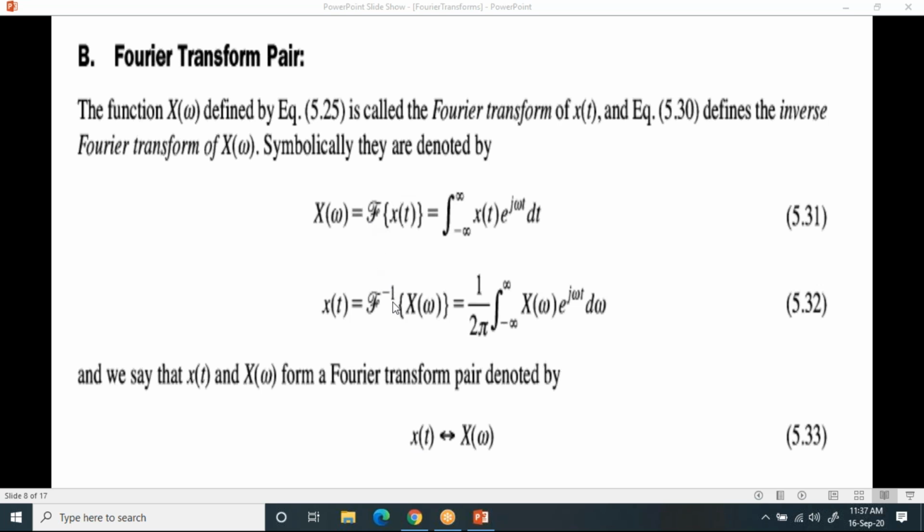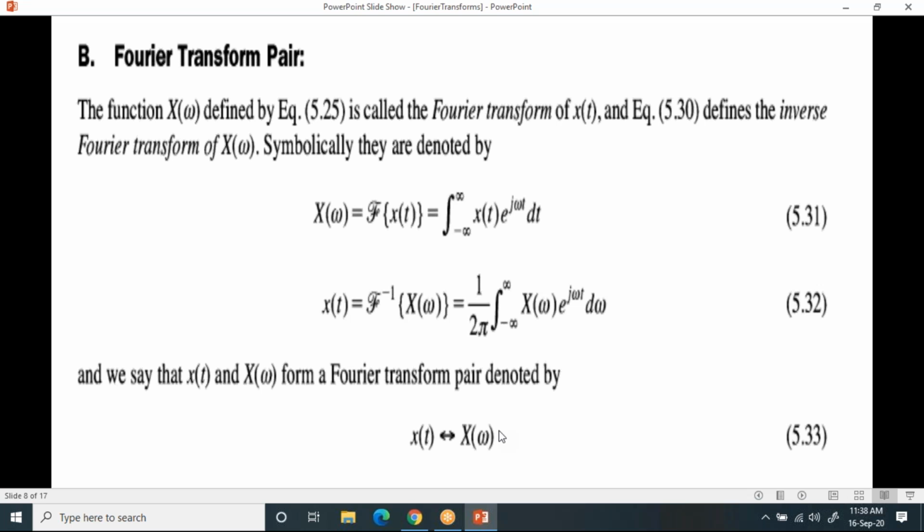So already we have given the formulas like this. So observe it. F inverse, that means if I know x of omega, I'll get x of t. If I know x of t, if I apply Fourier transform, I'll get x of omega. So in the forward direction, it is the forward Fourier transform. In the backward direction, it is the inverse Fourier transform. That means if I know x of t, I'll get x of omega, which is what the Fourier transform is. If I know x of omega, I'll get x of t, which is nothing but the inverse Fourier transform.